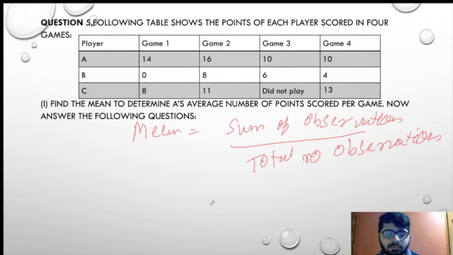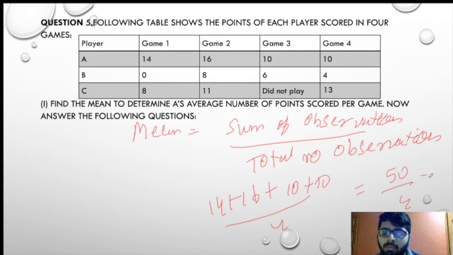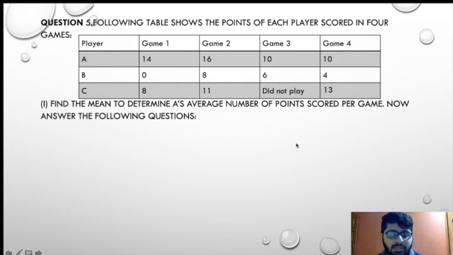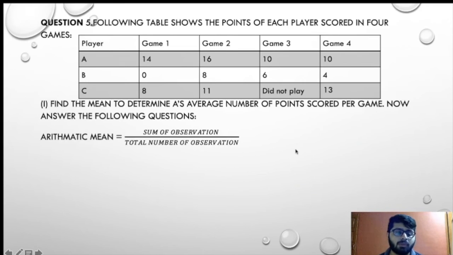Now that is 14 plus 16 plus 10 plus 10 upon 4. So this will be 30, 40, 50 upon 4. And 50 upon 4 is nothing but 12.5. So this will be 12.5. It is the same thing, the sum of observations upon the total number, as I have shown to you.